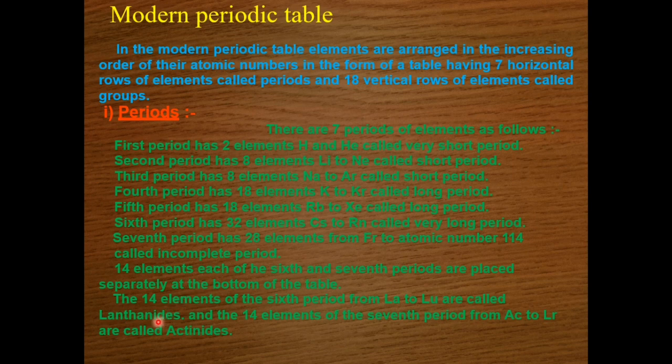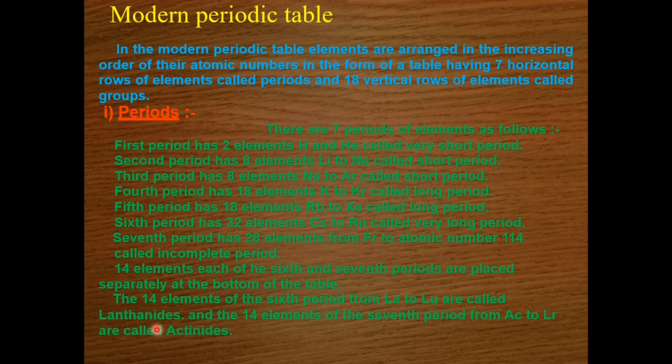Now when we talk about group 3B, group number 3 of the seventh period, there is a set of elements with atomic number 89 to 103, actinium to lawrencium, beginning with actinium 89.